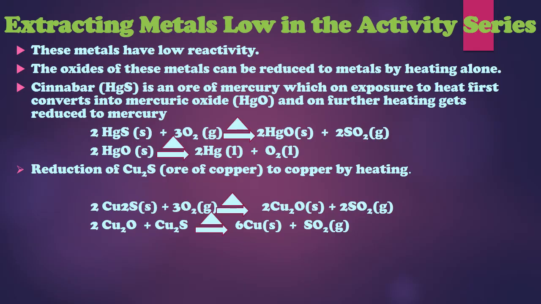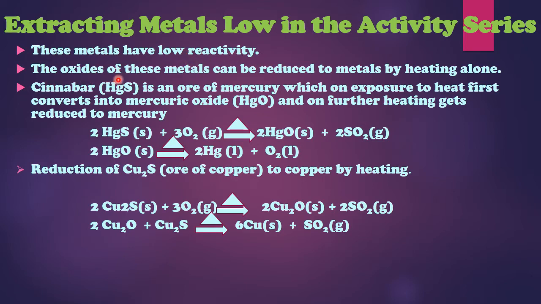So let us study the extraction of metals low in the reactivity series, the metals which occupy the lower positions in the reactivity series: how metallurgy is done for them, that is, how the metal is separated from the ore. These metals are low in the reactivity series, and we are going to study two metals. One is mercury and the other is copper. So these metals have low reactivity.